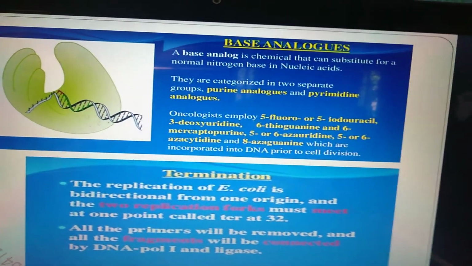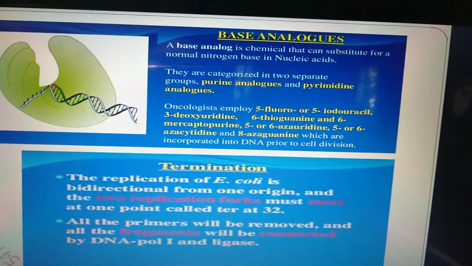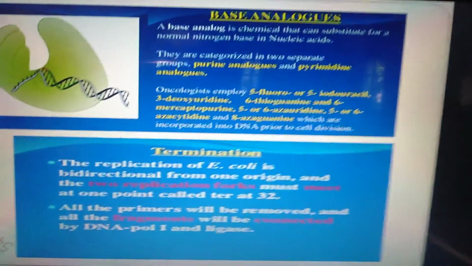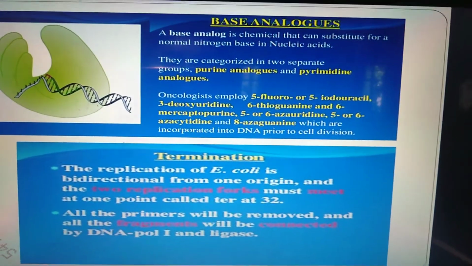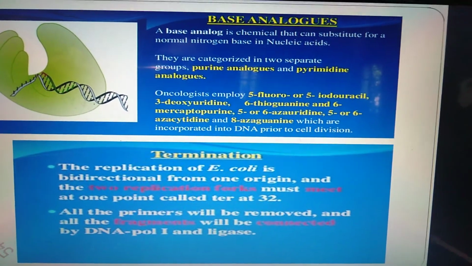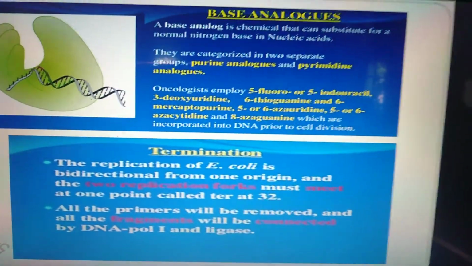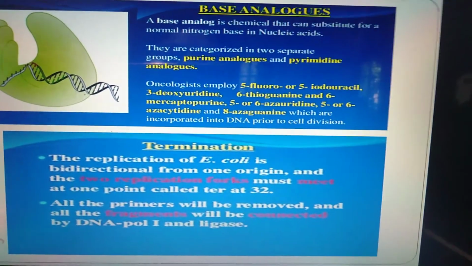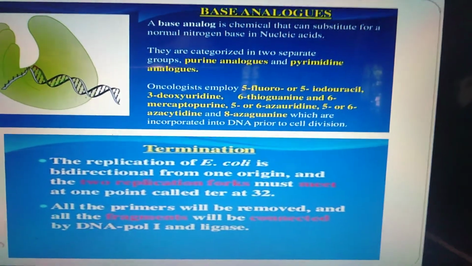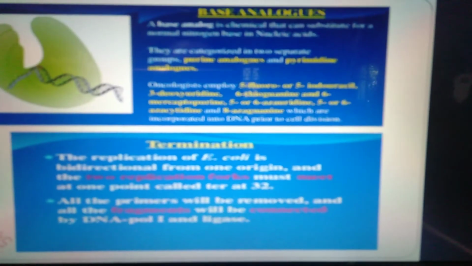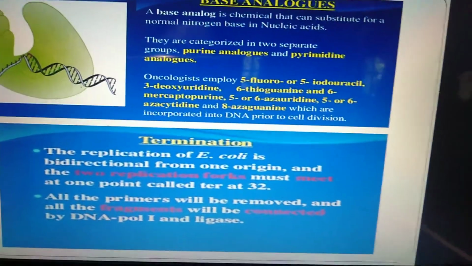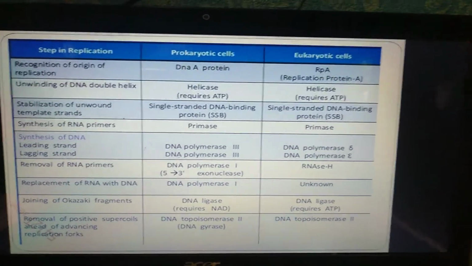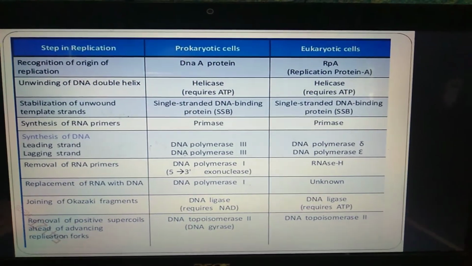This is the complete structure of how replication has happened on double-stranded DNA. Termination is a very important part here. The replication of E. coli is bidirectional from one origin to the other. The replication fork must stop at one point, called the termination point. All the primers will be removed and all the fragments will be joined by DNA polymerase 1 and ligase enzyme. So these are the steps of replication in both prokaryotic and eukaryotic cells.